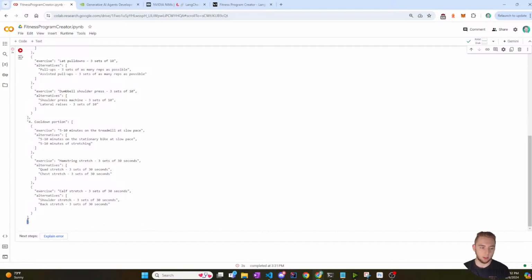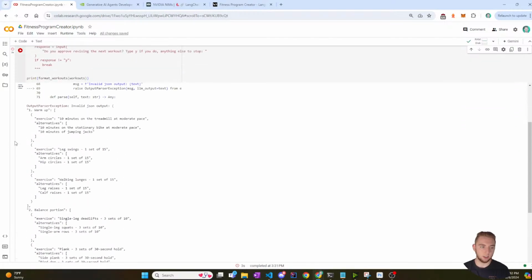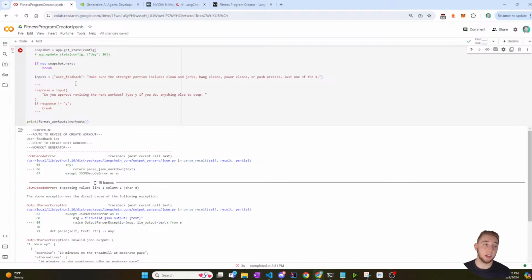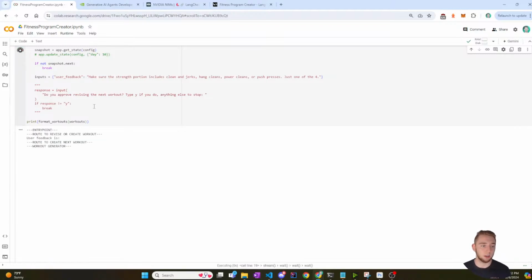Oh, weird. That is not good. It actually outputted invalid JSON. I have not seen that happen before. That could be an issue specifically with the Nvidia NIMs because I've never seen it with the Grok Llama. Maybe I should go off the instruct. That could be a potential issue. Let me try running this again.